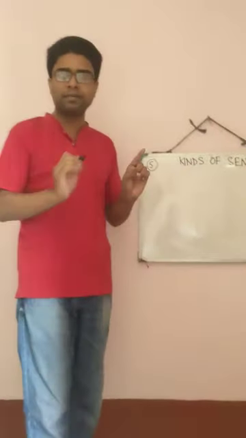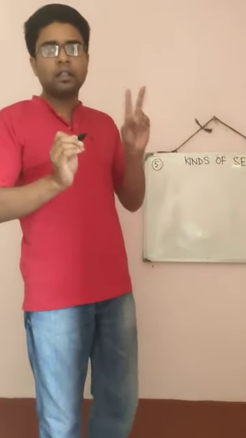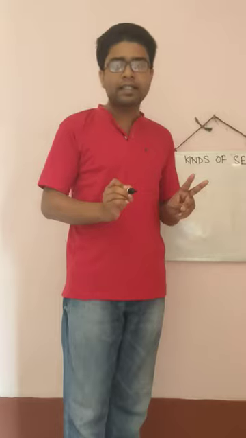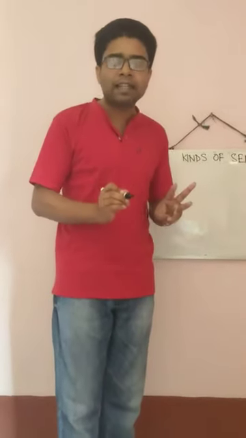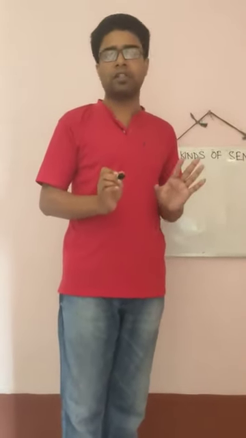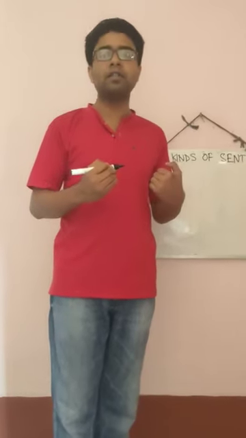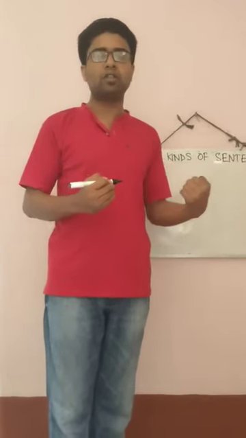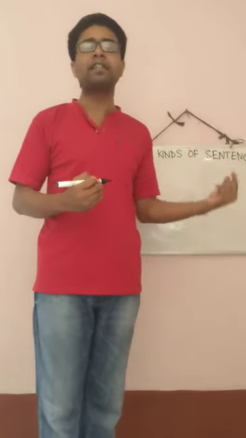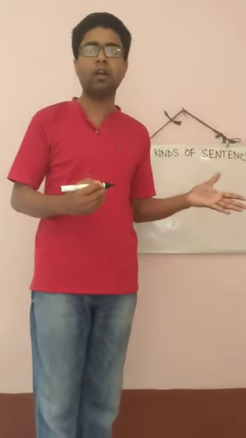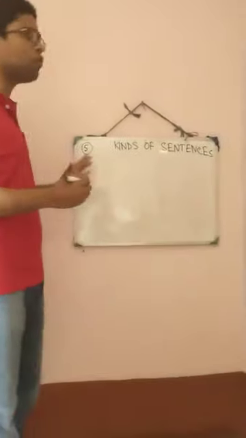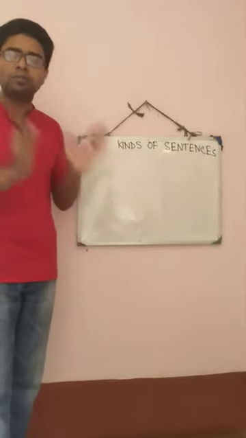They are assertive sentence, interrogative sentence, imperative sentence, and exclamatory sentence. But the modern grammarians have divided the sentence into 4 parts. Okay? And we will try to know about those 4 parts.